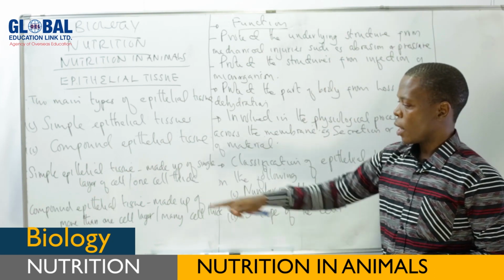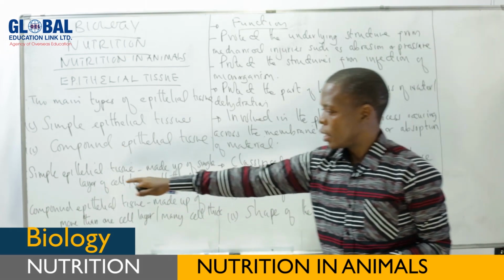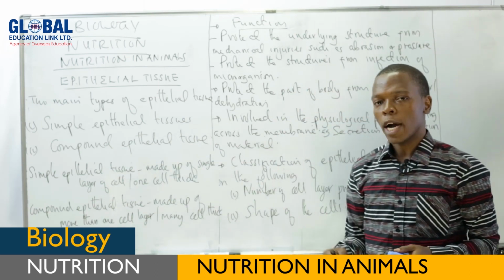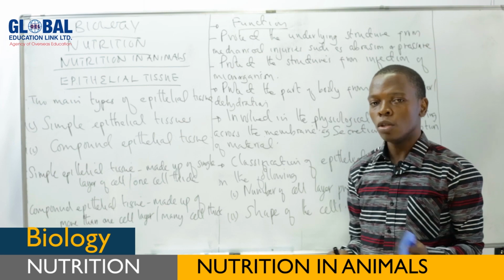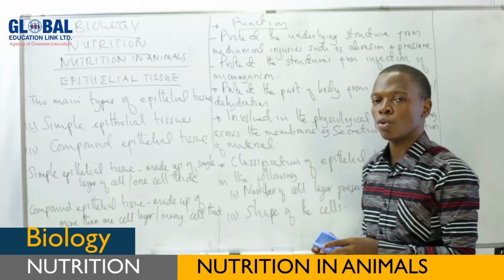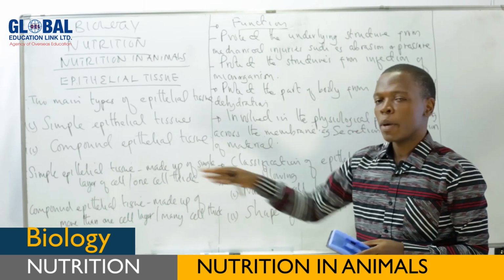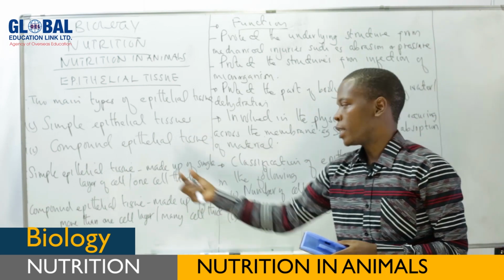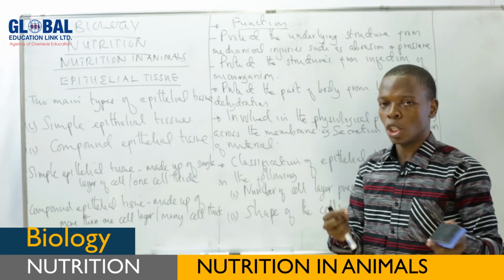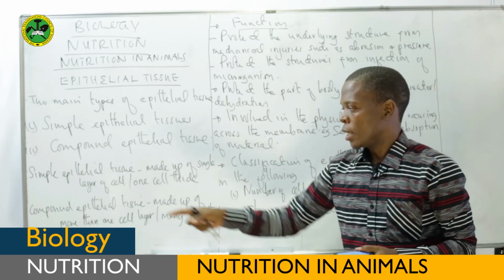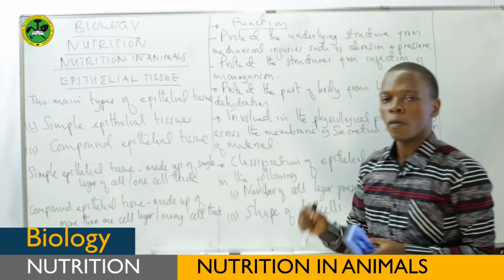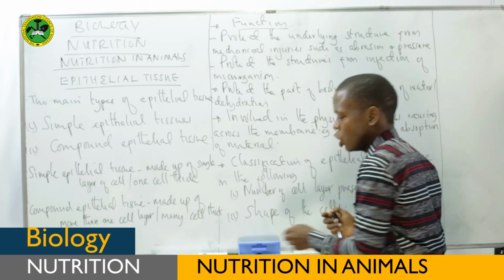Again, after this classification, these simple epithelial tissues are further divided into different cells according to the shape of the cell. These tissues are made up of different cells, but these cells have different shapes. Therefore, let us see the types of simple epithelial tissues.